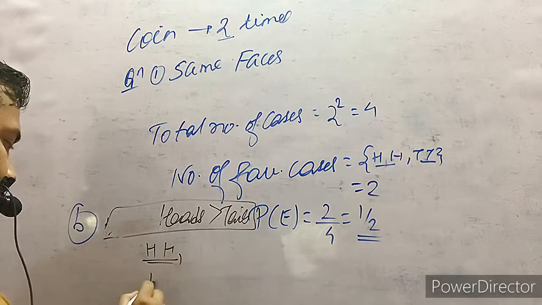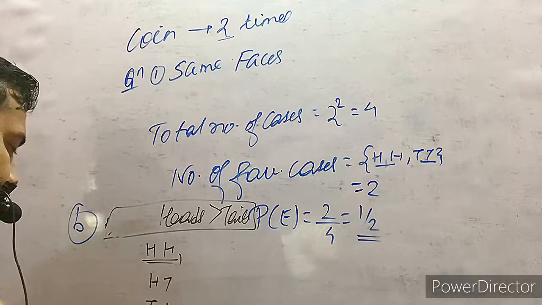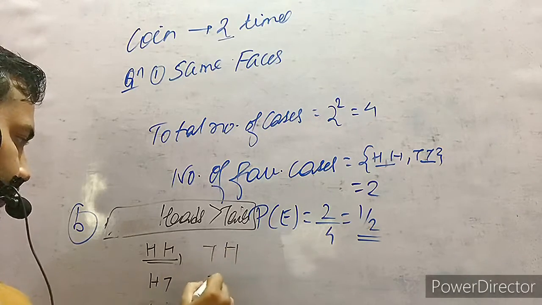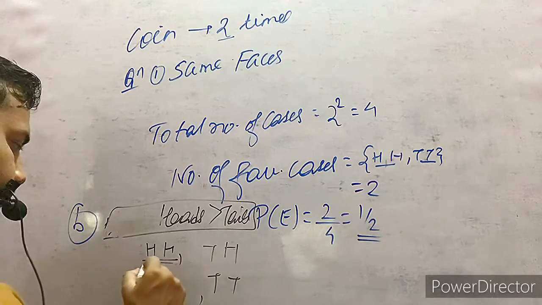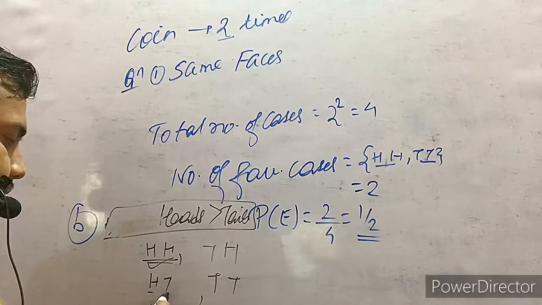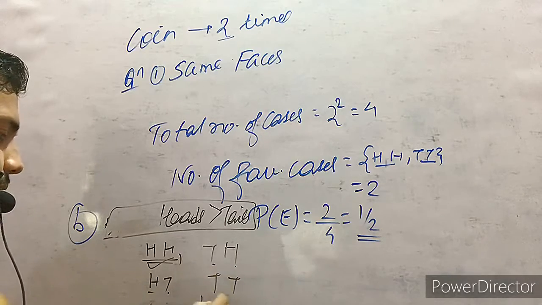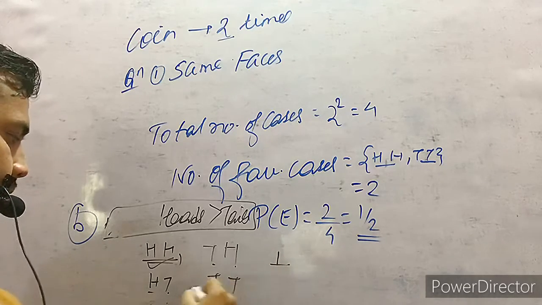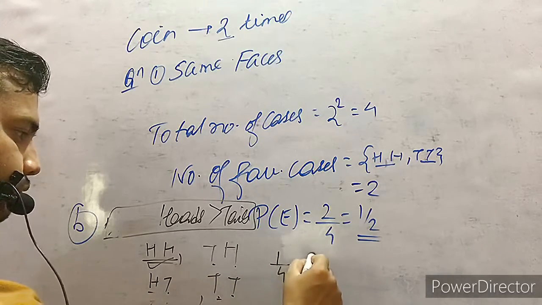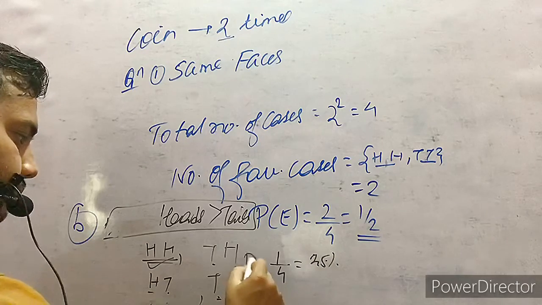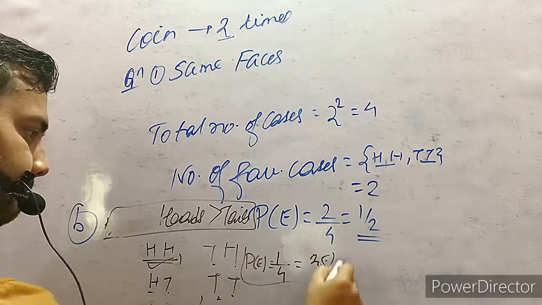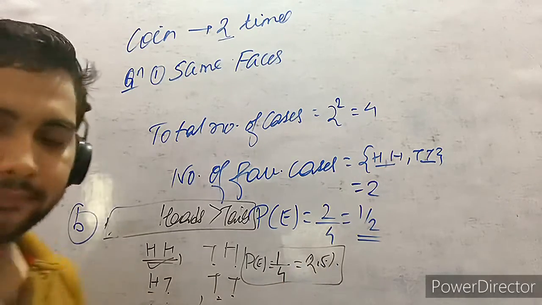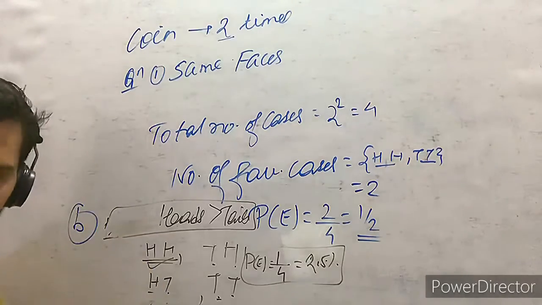Because there are 4 conditions: head head, head tail, tail head, and tail tail. Here two heads are there. Here an equal number of heads and tails are there, and here 2 tails are there. So the favorable condition is 1, and the total number of cases is 4. So the probability of the event is 25%. I hope you got it.